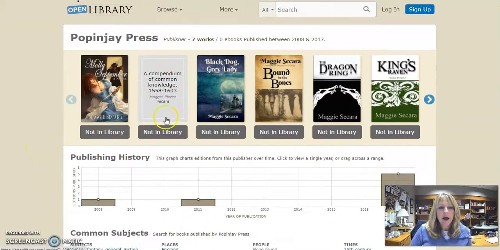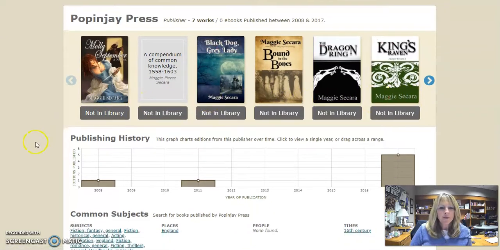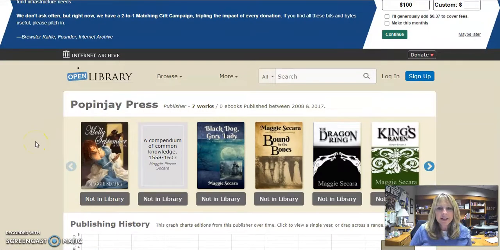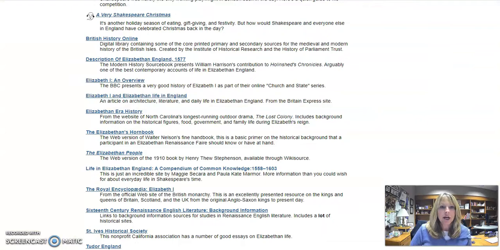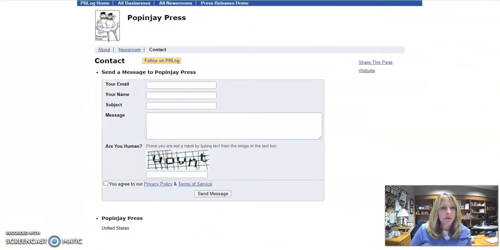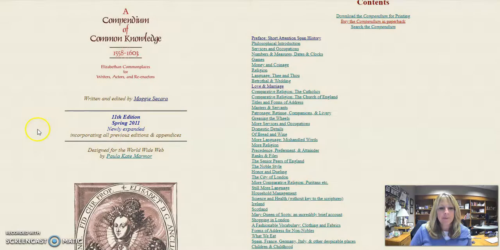And it looks like everything here is by the same person. So this is obviously a self-publishing press. That publisher only has 7 works and they're all by the same publisher. That means it's self-published. So I'm going to go back to that website. So far, it's not looking good that we should be able to use the site because I've got no information about the author at all.